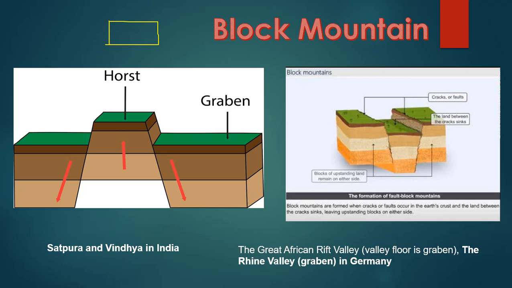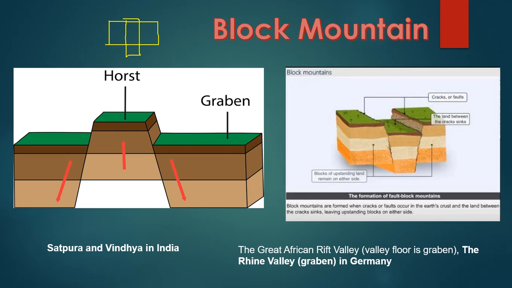See, you are able to see that this is a particular area of land. If due to some fault in the earth's crust or due to some cracks, the middle portion, this portion, gets lowered down or gets up, then the area which is going up is known as horst, and the area which is going down is known as graben.